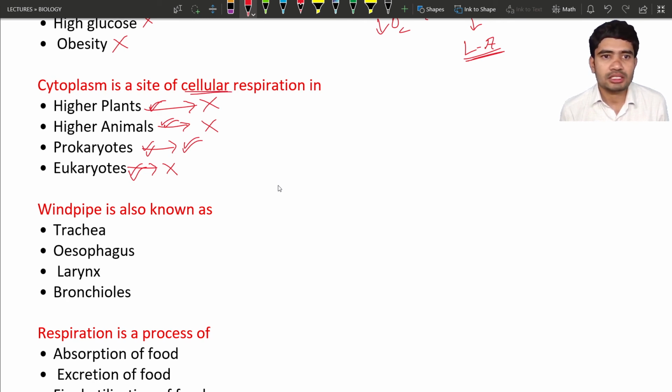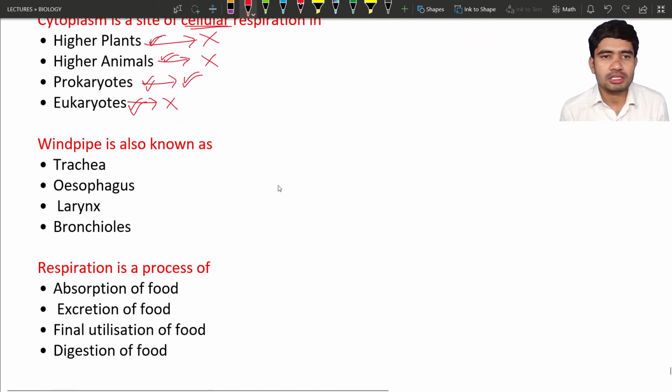Okay, so next: windpipe is also known as what? What is a windpipe? A windpipe is an organ which looks like a tube and carries the air. Here you can see it divides again into two structures for the lungs. This whole thing is known as the windpipe. Here you can see the trachea. Especially this region, the trachea, helps in the movement of the air.